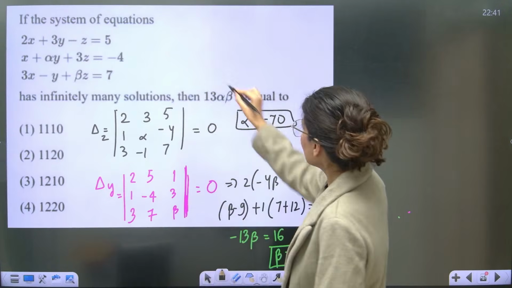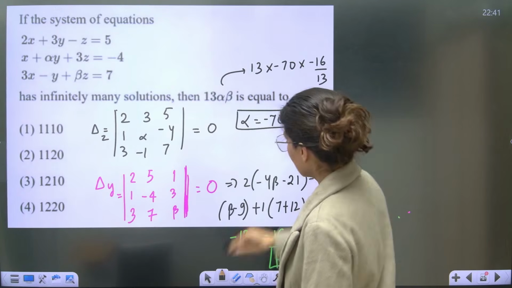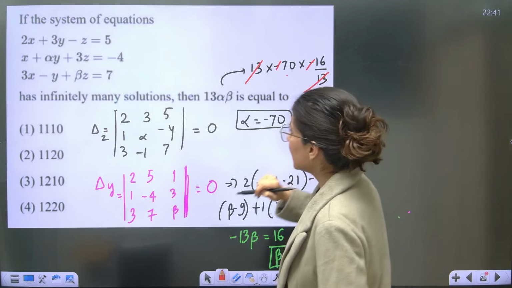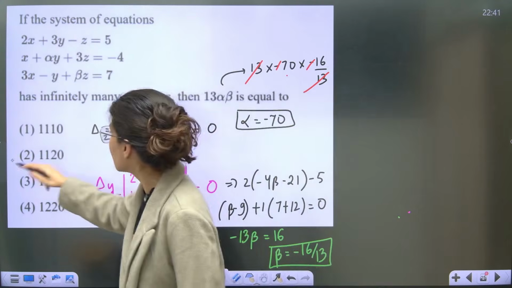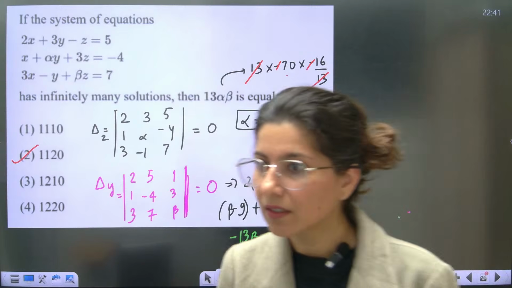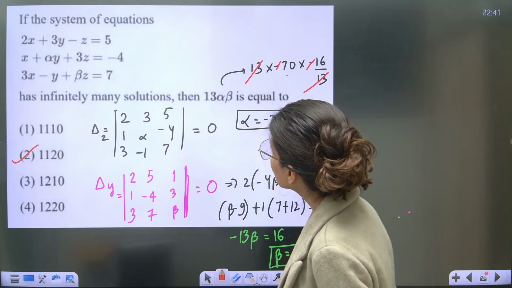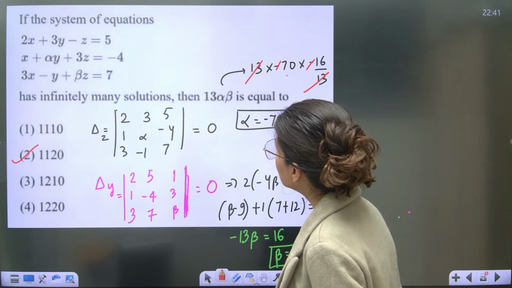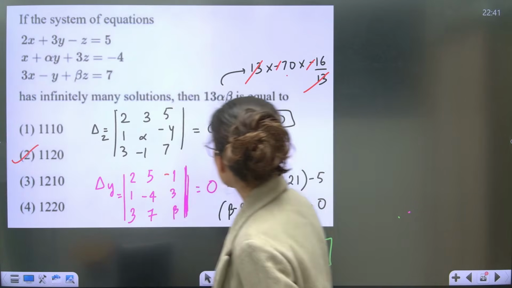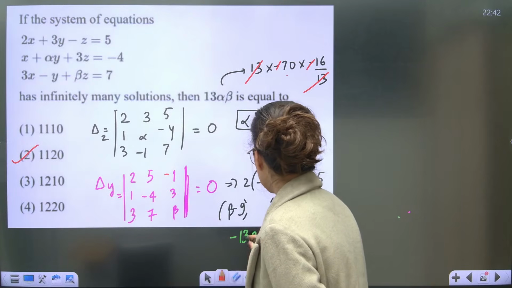Now you've got everything. 13 into minus 70 into minus 16 upon 13. So you can just cancel it out. Minus minus 70 into 16 will be your answer, which is 1120. Correct? A13 is minus 1. A13 is minus 1, you are saying? This is minus 1. So this is minus 1, this is your minus 1.